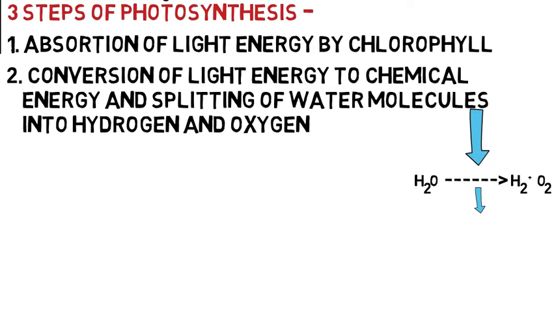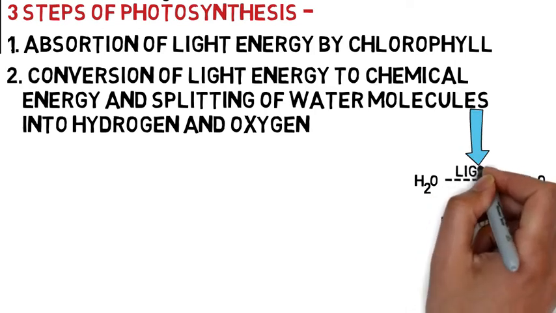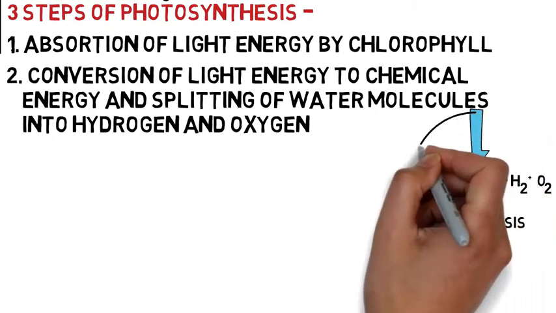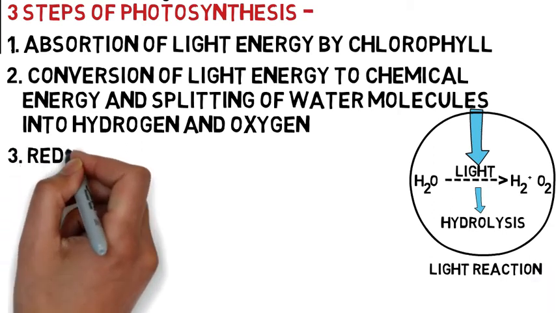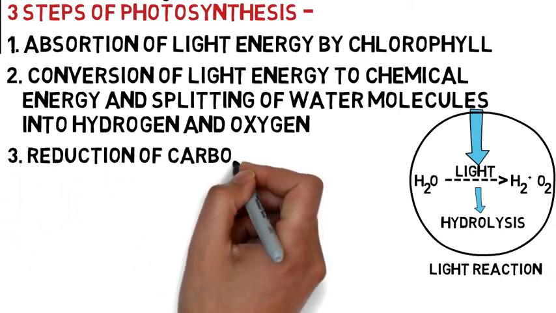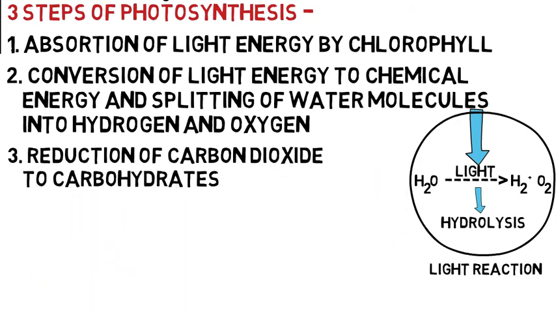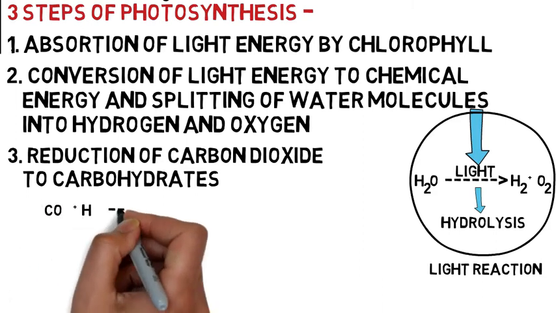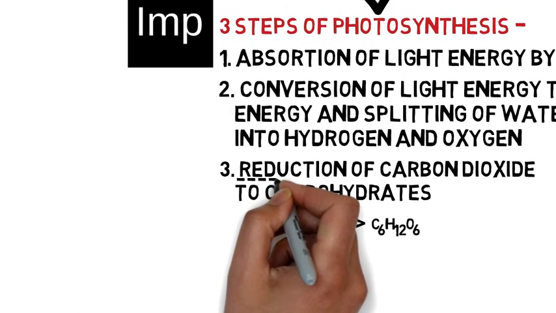And this process of breaking down of water is called hydrolysis, and this process takes place in light, so we call this the light reaction. Okay, so let's go to the third step. The third step is the reduction of carbon dioxide to carbohydrates. So here carbon dioxide, that is CO2, merges with the hydrogen molecule that is broken in the second step.